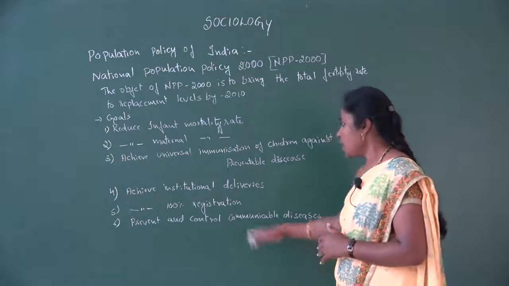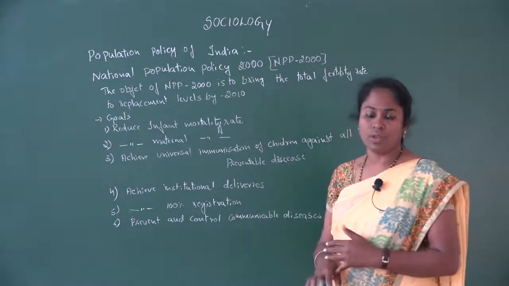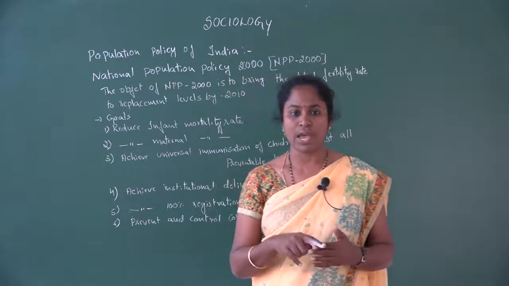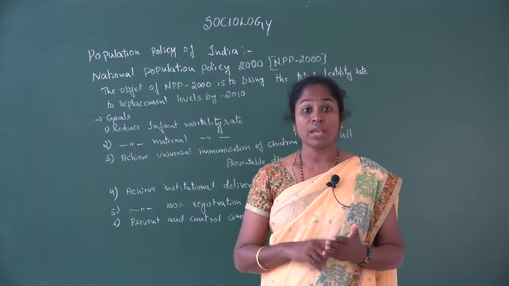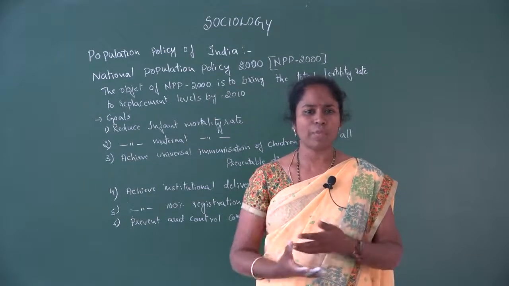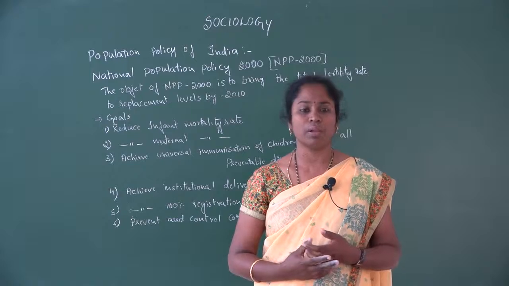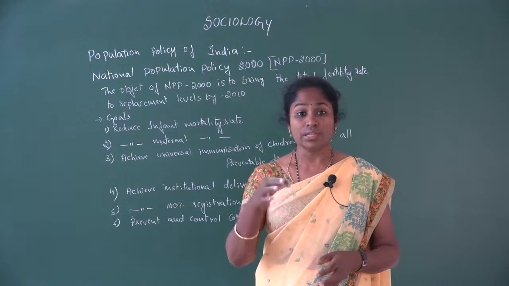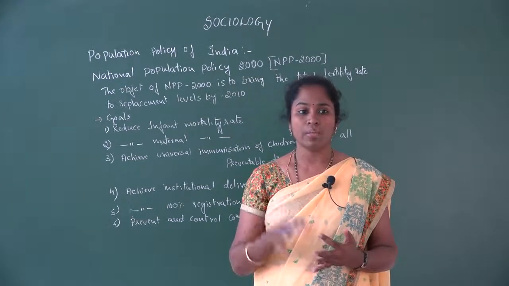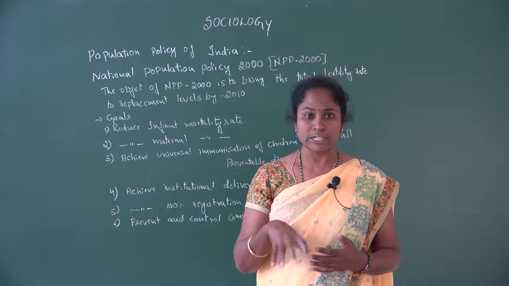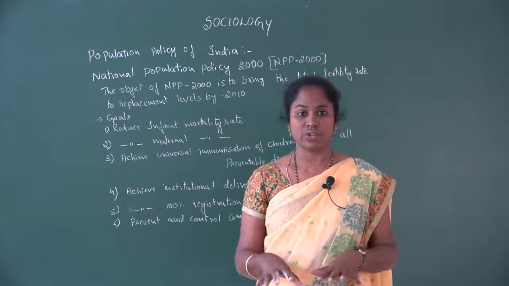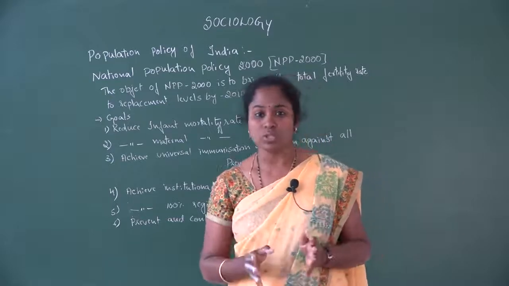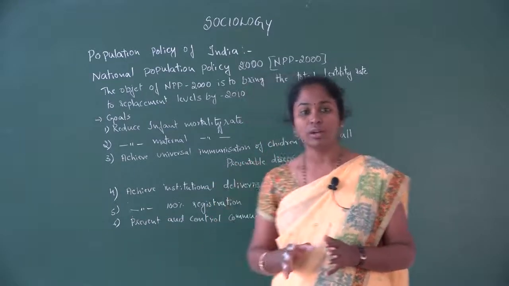The next one is achieve 100% registration. Now birth, death, marriage and divorce have to be registered. But because of lack of information as well as ignorance of the people, these things have not been registered in some places. So it is compulsory that birth, death, marriage as well as divorce be registered. If we have 100% registration in the society, then we get one proper number of the population in the society. So it is very important to register these things.